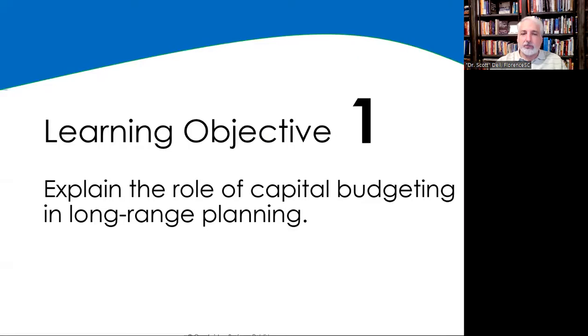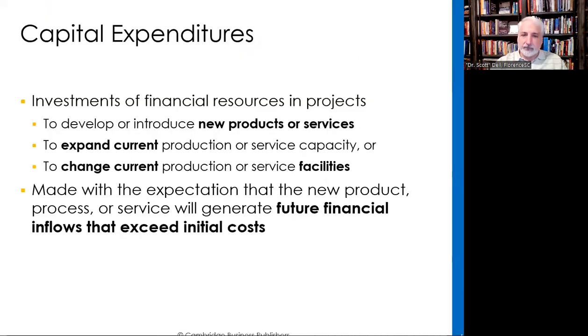Let's talk about what's going to help us make decisions for capital budget purchasing and long-range planning. So we're making these capital expenditures, CapEx, these big ticket items, these investments. We may be going in a new product line or offering new services. We may be expanding current assembly lines or current production lines, or we may be just rearranging or changing our current facilities. But these are going to be taking in capital outlays, capital expenditures, that's why I call it CapEx, and trying to figure out how do we evaluate whether to go forward with and make these decisions or not.